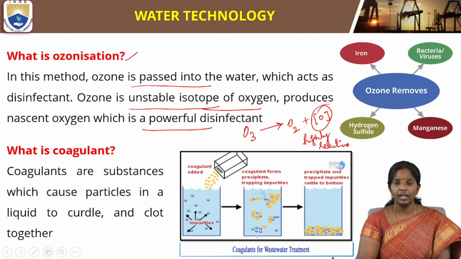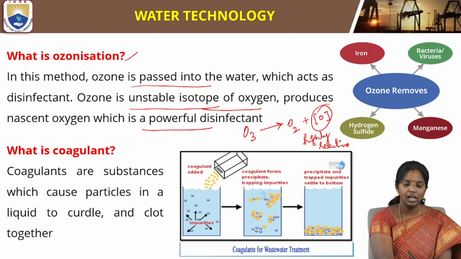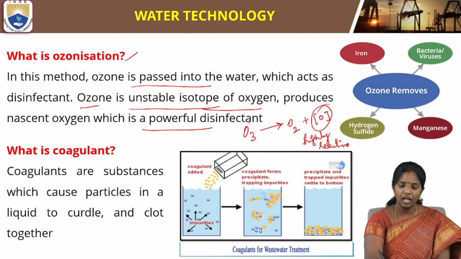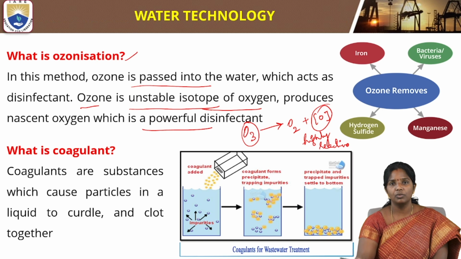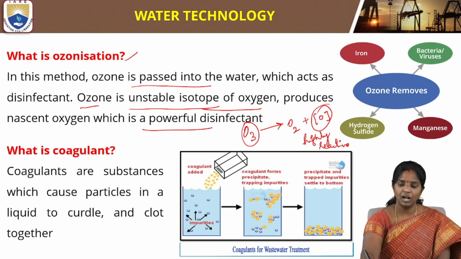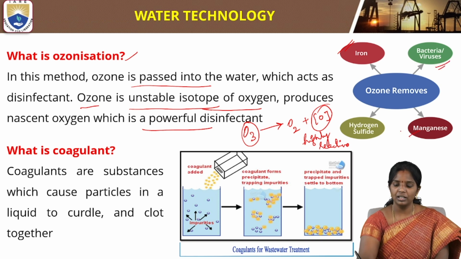So in this method, what happens? Ozone is passed into the water, which acts as a disinfectant, and ozone is unstable. It will convert into oxygen and nascent oxygen. This nascent oxygen is used as a powerful disinfectant. This is how it will remove harmful metals like iron, bacteria, viruses, manganese or hydrogen sulfide present because of feces and other organic matter.